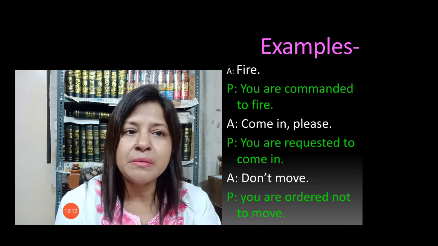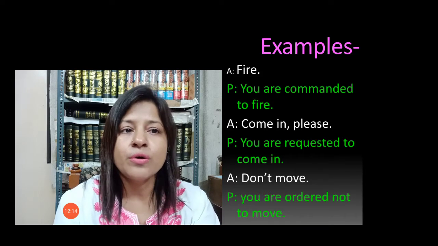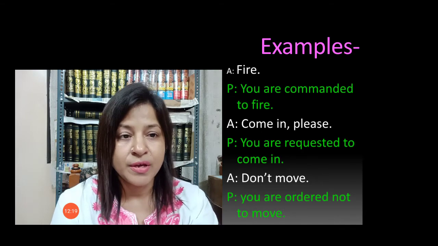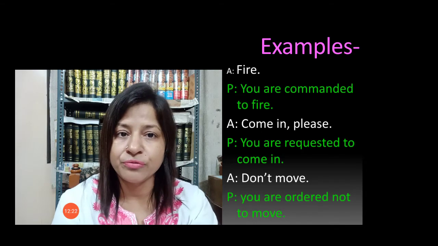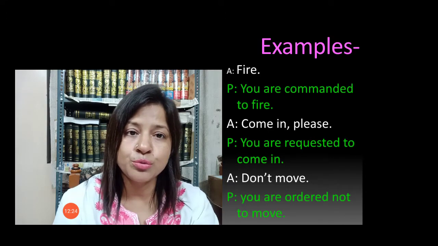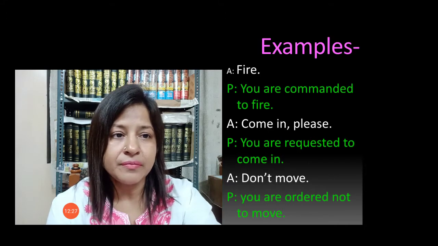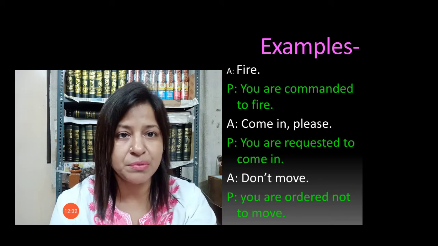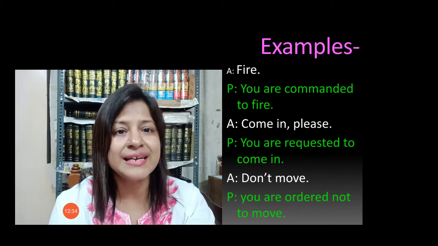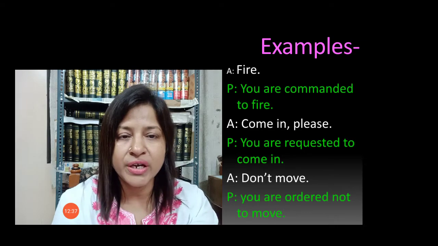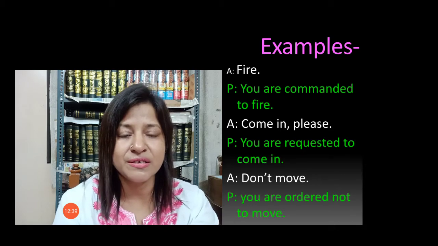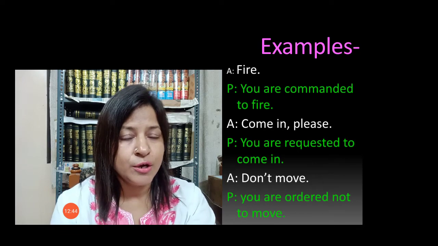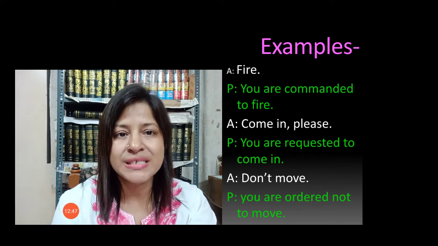For example, come in please, so it's a request, so you are requested to come in. Don't move, it's an order. You are ordered not to move. Like if I say stand here, or stand up, it is said in class, right? If we want to say it in passive voice, then how do we say it? You are ordered to stand up.